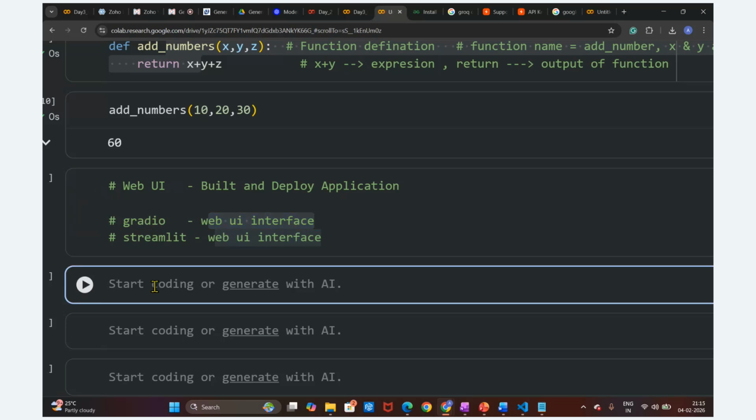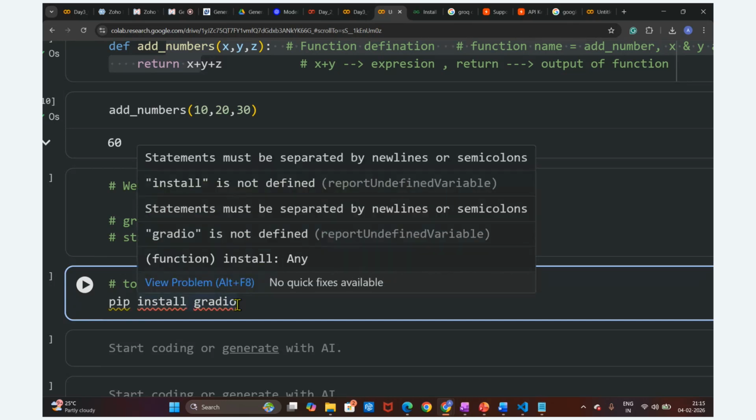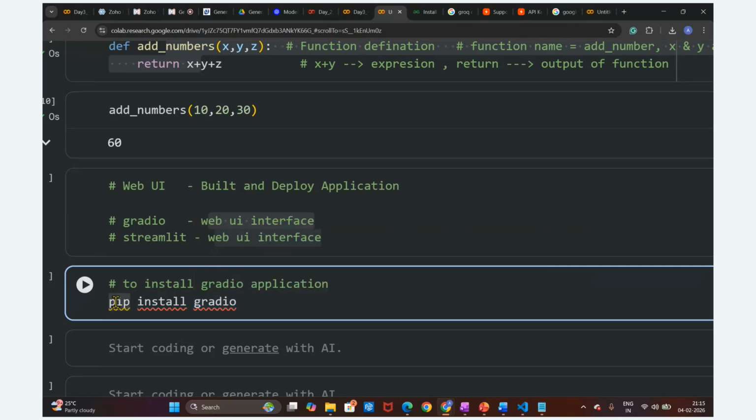For that purpose, I need to install Gradio. To install the Gradio application, we require the library, so we are utilizing pip install gradio. Here we have an exclamation mark, then pip install gradio. We are going to utilize this library for creating the web app, so let's install it.